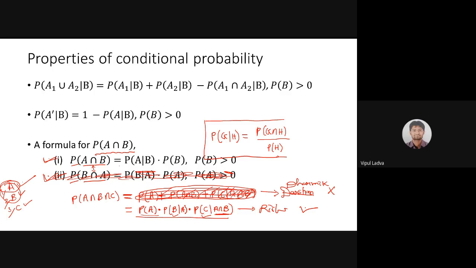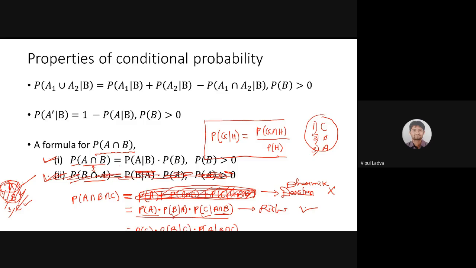Now quickly, Dharmik, I'm not satisfied with your answer, so I'm giving you one more chance. If my order is first I'm looking for event C, then after that event B, then after that event A, can you help me? First of all, I'm looking for event C, beta. Yeah, so P of C, probability of C, into P of B over C, B under the condition C, and into probability P of A over B intersection C. Correct. Absolutely correct.